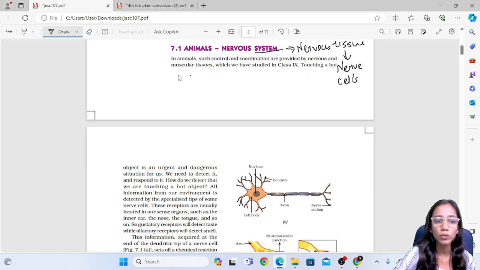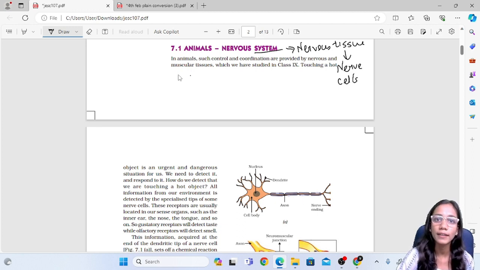Now for studying this we need to take an example. If you unknowingly, or by mistake, touch a hot object, what is our instant reaction? Our instant reaction is that we just move our hand away. So why do we move our hand away?